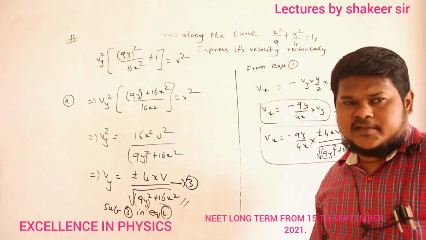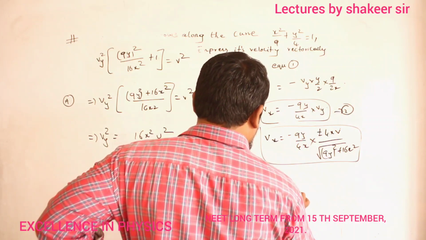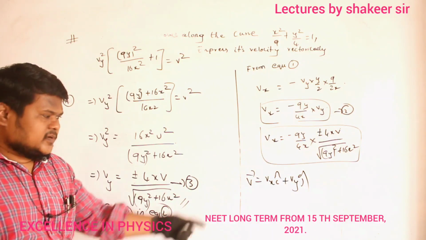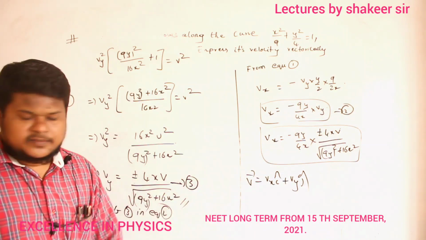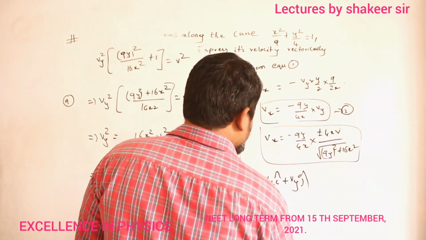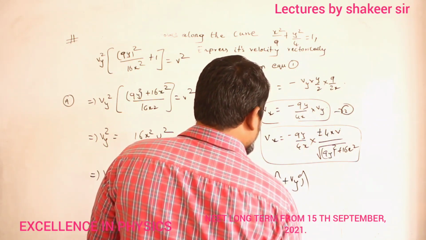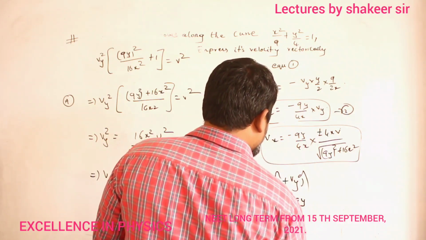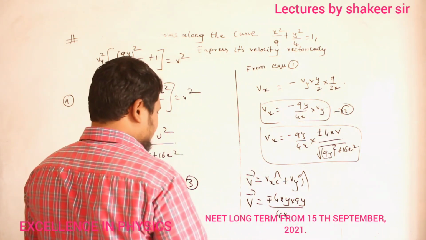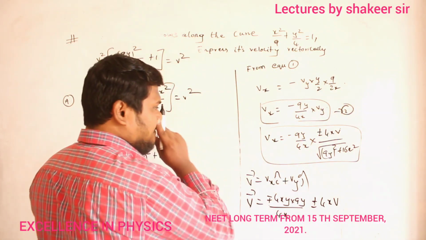Then how can I write this total velocity in vector form? I can write V dash is equal to Vx i cap plus Vy j cap. This is how I can write it now. That is how we represent velocity in the form of vectors. Clear? Now just substitute them. So V dash value is equal to Vx, how much? So it is minus plus of 4xy multiplied by 9y divided by 4x, plus or minus 4xv. Clear?